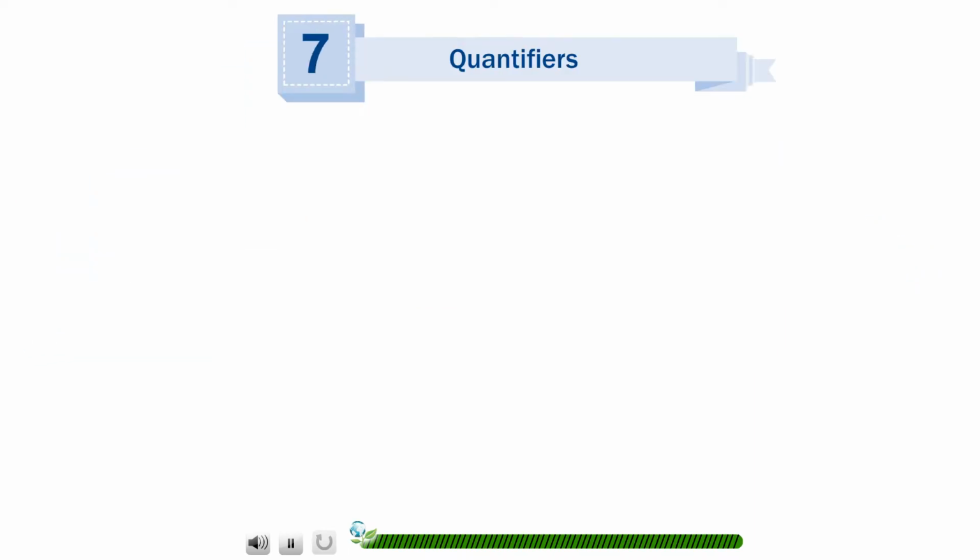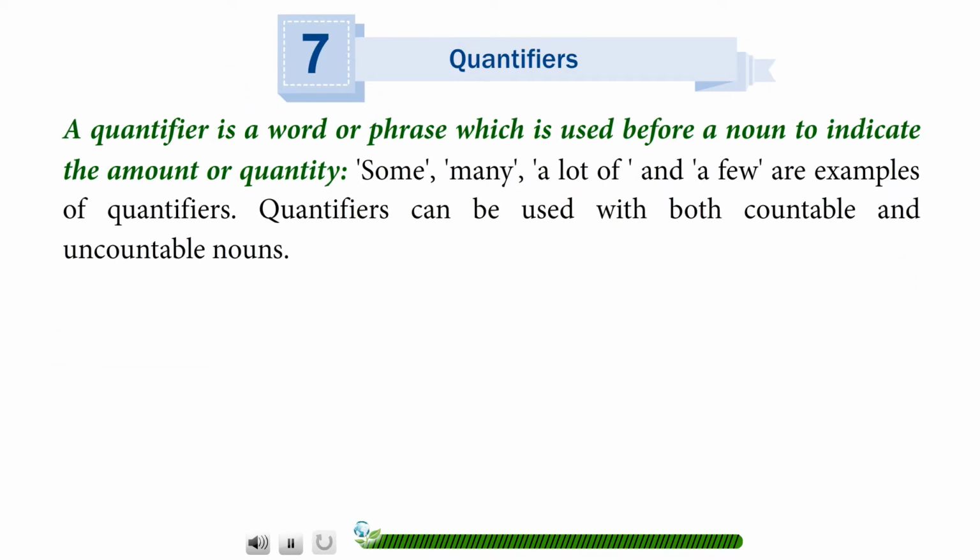Chapter 7: Quantifiers. A quantifier is a word or phrase which is used before a noun to indicate the amount or quantity. Some, many, a lot of, and a few are examples of quantifiers. Quantifiers can be used with both countable and uncountable nouns.